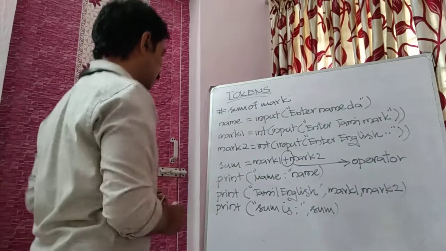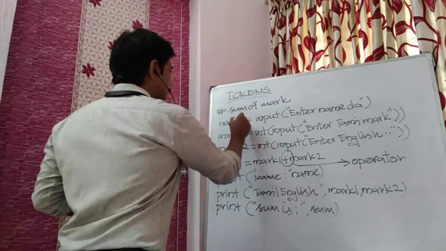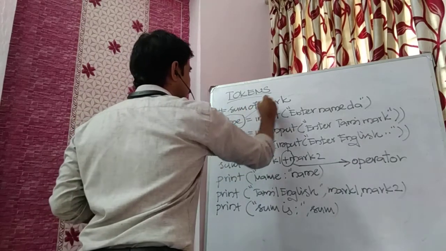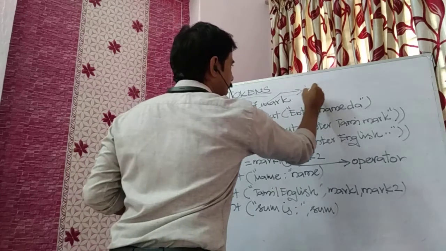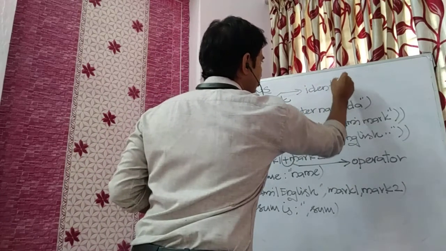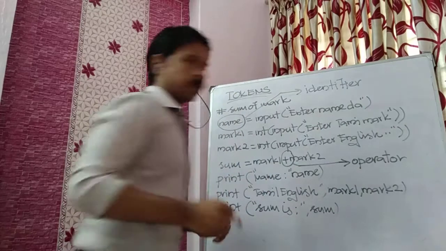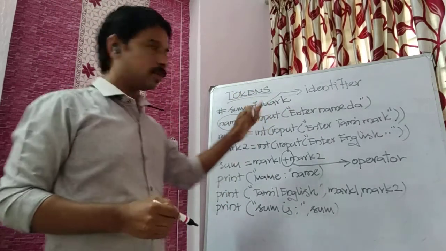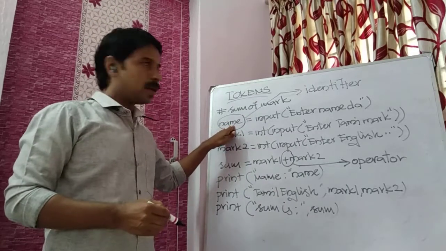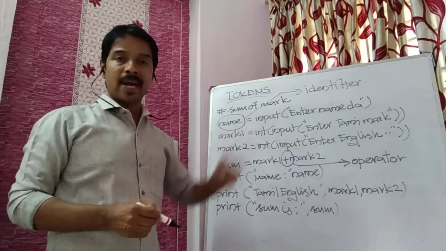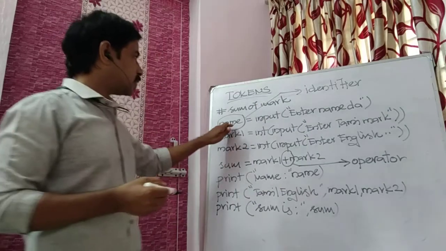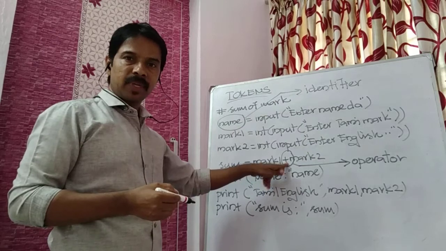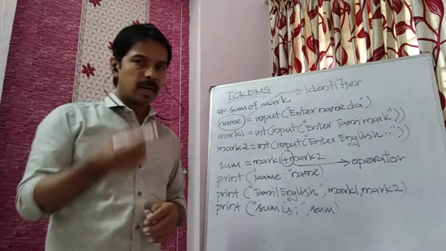Then this name, this is an identifier, or you can tell it as a variable. Usually we call it a variable, but the computer term is identifier. Both are the same. So this name is an identifier and this plus is an operator. Equal to is also an operator.